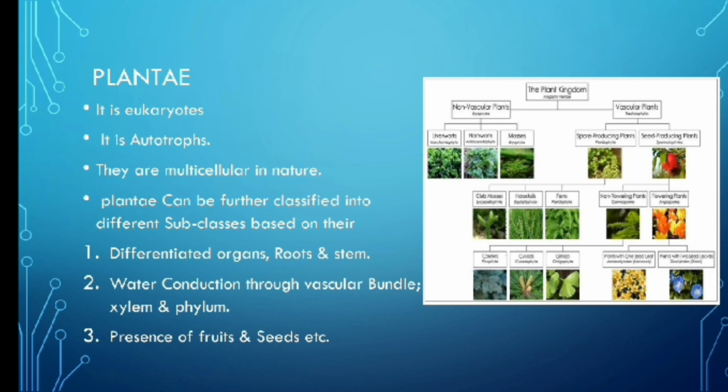Kingdom Plantae. It's eukaryotic and the mode of nutrition is autotrophic. They are multicellular in nature. Plantae can be further classified into different subclasses based on their differentiated organs, roots and stem, water conduction through vascular bundles like xylem and phloem, presence of fruit and seeds, etc.